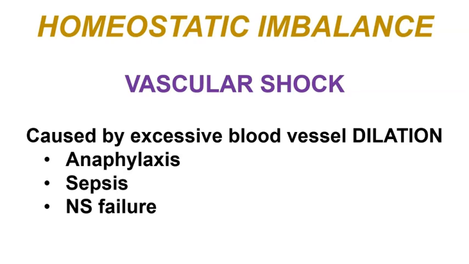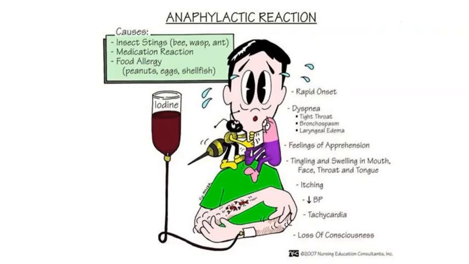So let's examine anaphylaxis for a second. Anaphylactic reactions can be caused by things like insect stings, reactions to medication, or even certain food allergies. These reactions then cause a massive drop in blood pressure because the immune system, as we just saw, releases a chemical called histamine, which is a potent vasodilator, and that vasodilator initiates inflammatory responses to the cause of the reaction.